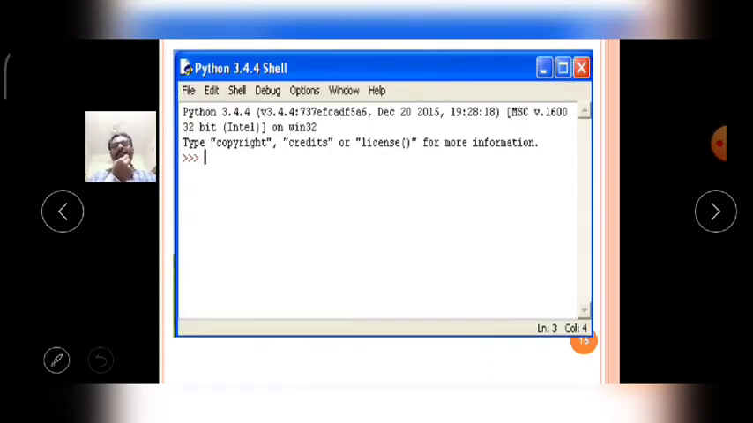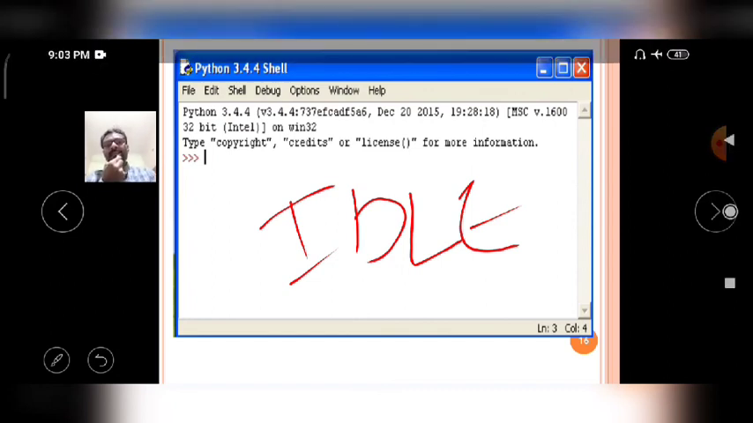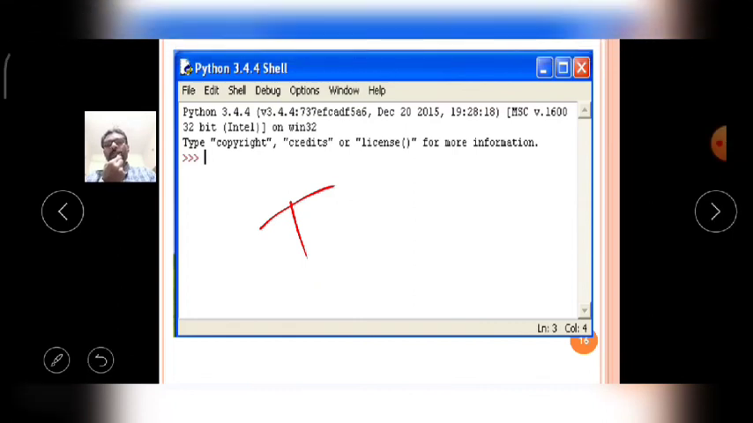For example, if you see the picture carefully, the picture is the IDLE of Python. The version is 3.4.4, but whatever the version may be, the IDLE is opened in a window. The integrated development environment is opened in the window, and with the help of the File option, you can create Python files.